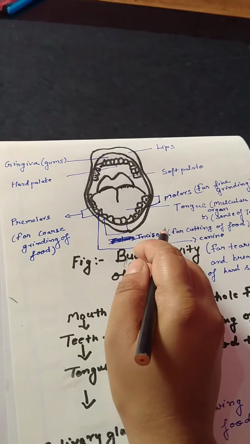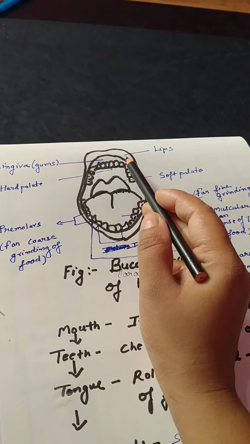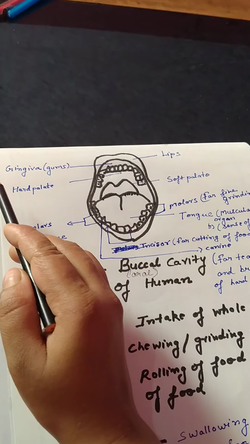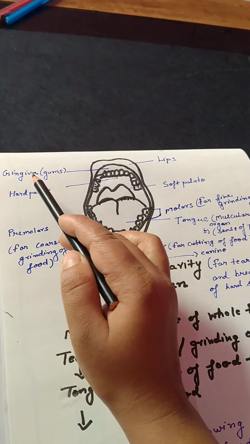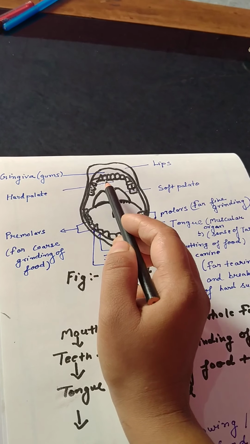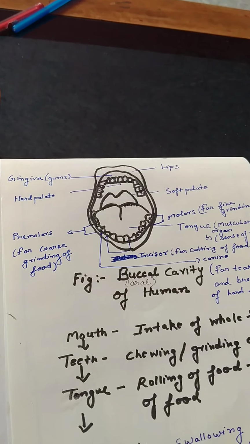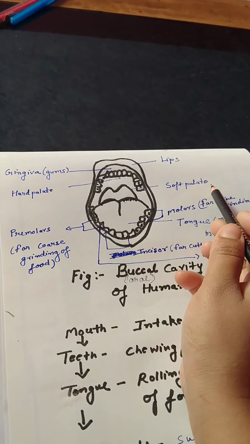I will explain by figure. See, it is the buccal cavity of humans. It shows the lips, lining of lips, and gingiva or gums. Our teeth are surrounded by gums, also called gingiva. The upper palate, the one above our teeth, is called the hard palate, and the lower palate is called the soft palate.